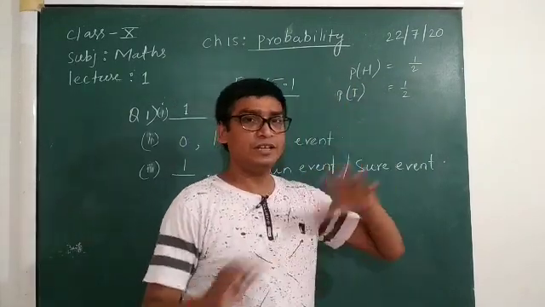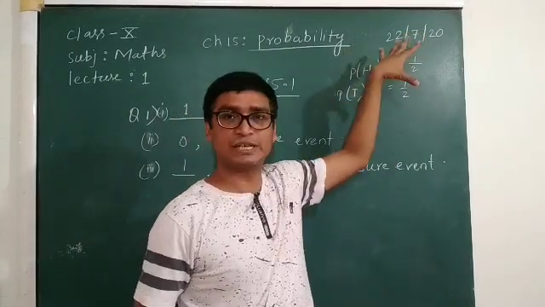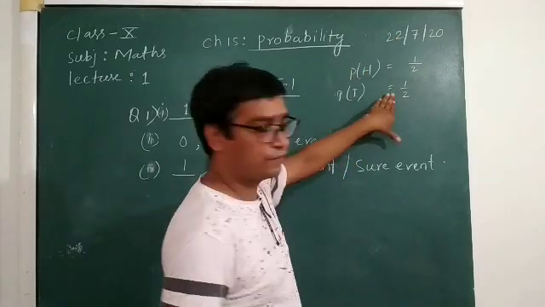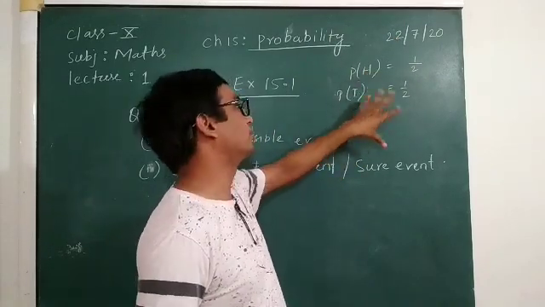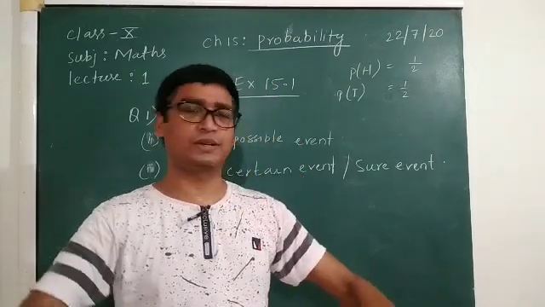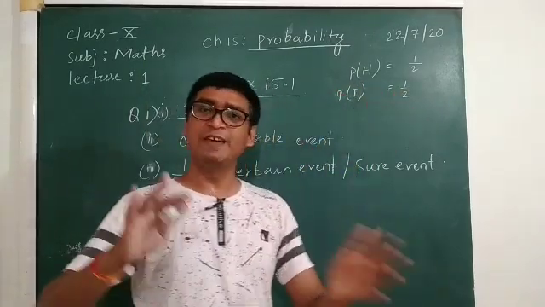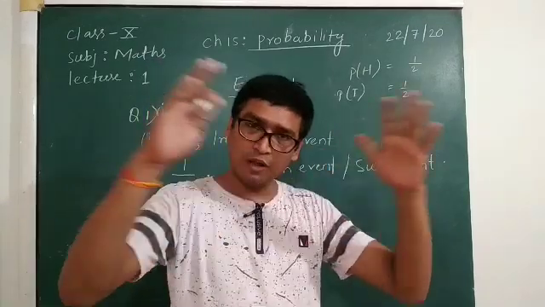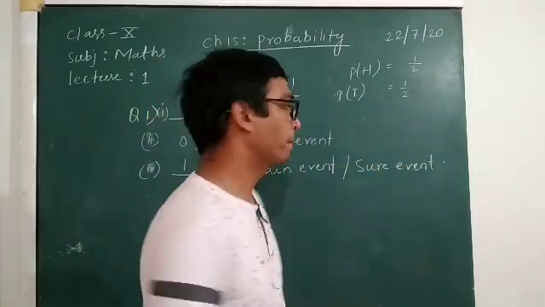Now these are the 2 events which have taken place. If I tell you to add them, after adding you will get the total of all the events. Here it is only 2; if it is 3, 4, 5, 6, all the events will still add up to 1.